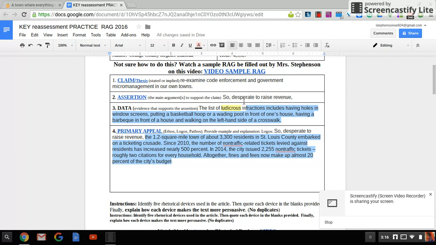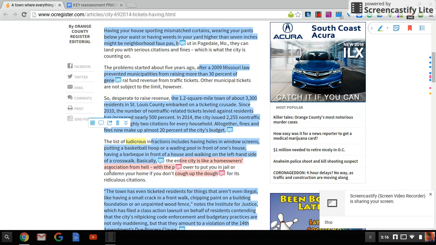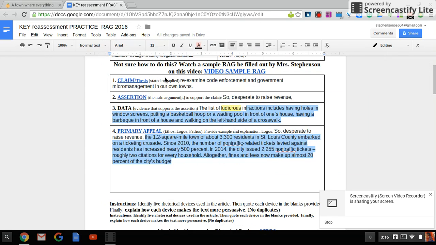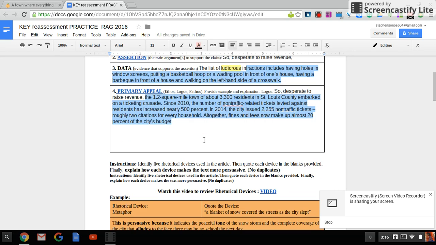My assertion was that they're desperate to raise revenue, so they're stating there's an ulterior motive. And then it talks about the infractions, the holes in the window screens, etc. I've listed logos as a primary appeal, and the way I can figure that out is if I just skim through, obviously a majority of what I've coded is blue. And then I can say, oh, obviously I've got logos here. And I just brought the strongest logos, which was the one that I read aloud already with all the details and specifics of the town.